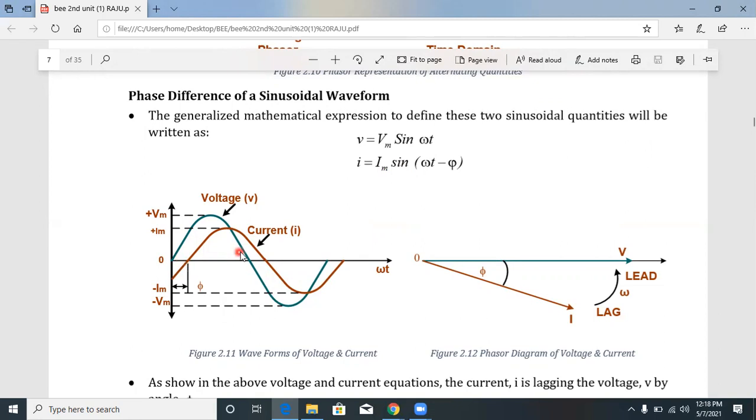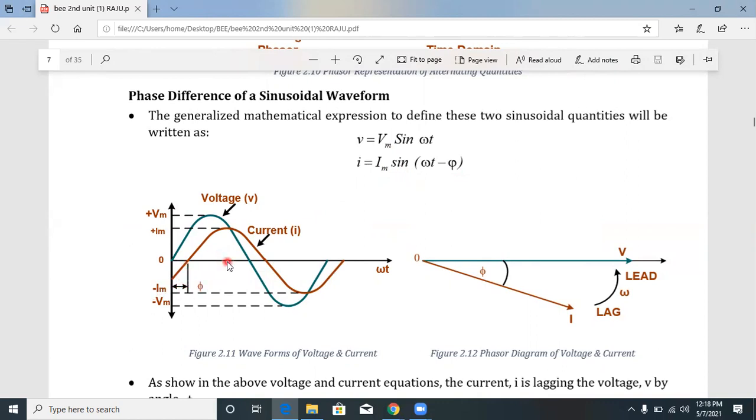So this is a representation in vector form, or phasor form. This is V is equal to Vm sin omega t and I is equal to Im sin omega t minus pi. This can be represented in waveform like this. V is equal to Vm sin omega t, starting from 0 onwards. And I is equal to Im sin omega t minus pi, which starts after pi degrees onwards. That's why the current lags the voltage by pi degrees. That angle is called pi.